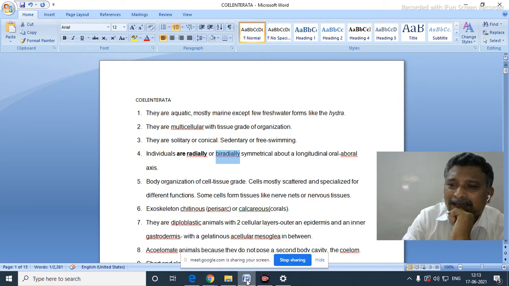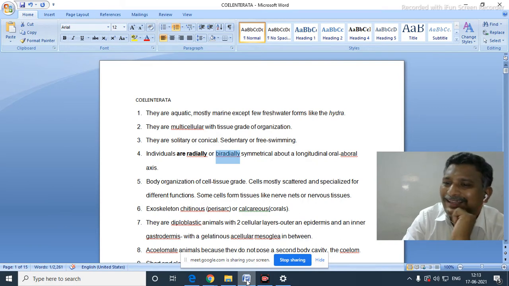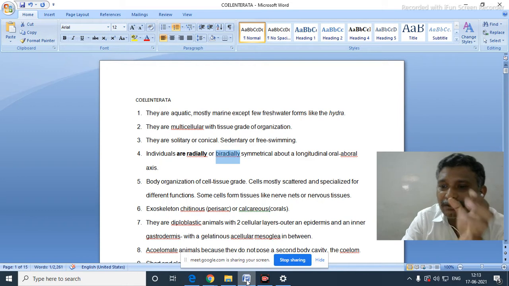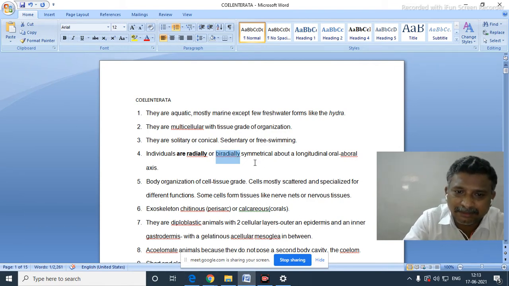When we cut the organism from oral to aboral through an imaginary line, said to be the oro-aboral axis, it is possible to get two equal halves. That arrangement of internal organs is called radial symmetry, because all organs are concentrated around the mouth of the organism. You remember that also? Yes.